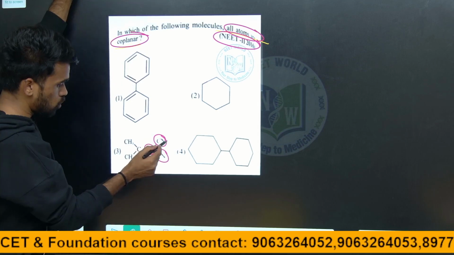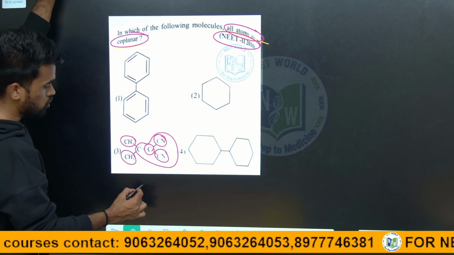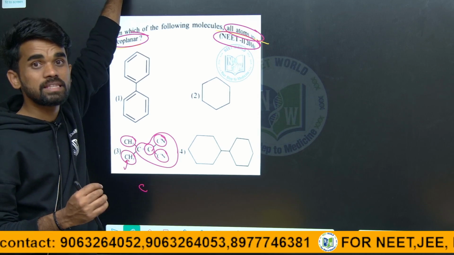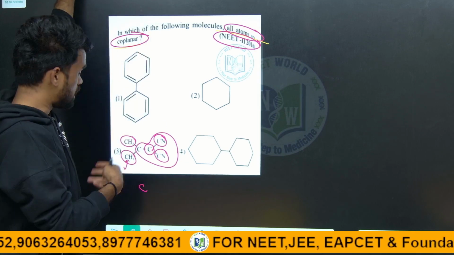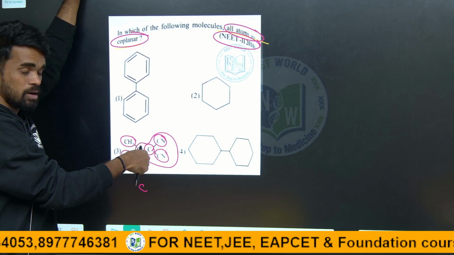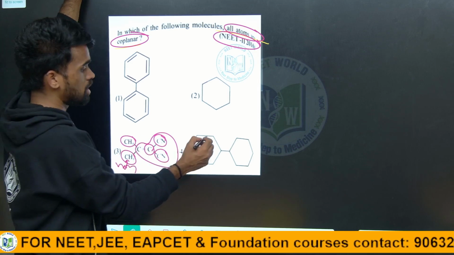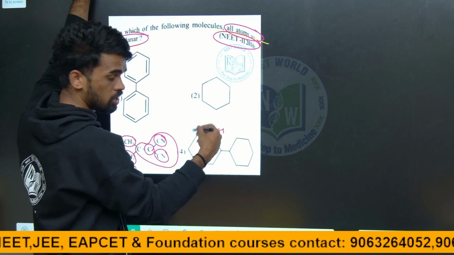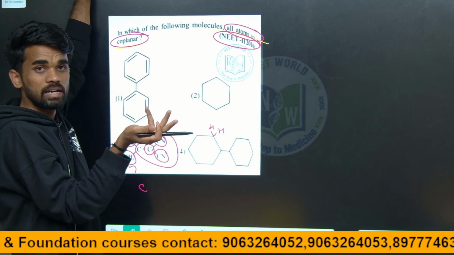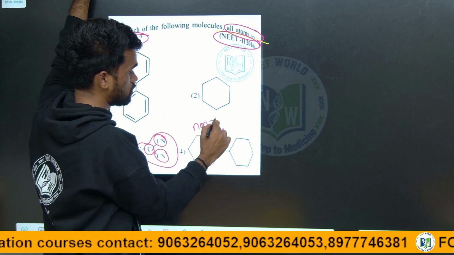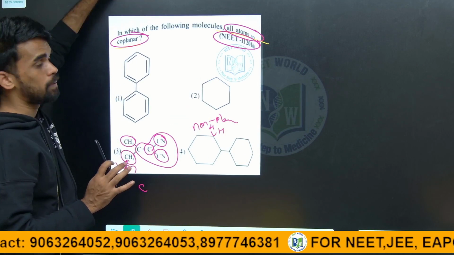But here, up to here it is the same plane, but the alkyl group, see this is methyl. So the methyl group carbon will be sp3 hybridized, so it will have a tetrahedral structure. So the 2 hydrogen atoms will be in a different plane when we compare with the plane of the other groups. Therefore I can say this is non-planar. And all these are sp3 hybridized carbons in this compound, so the hydrogen atoms will be in different planes. So this is also non-planar, not in one plane, not coplanar.